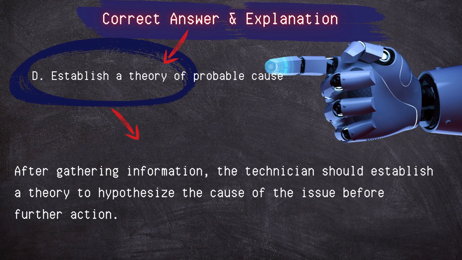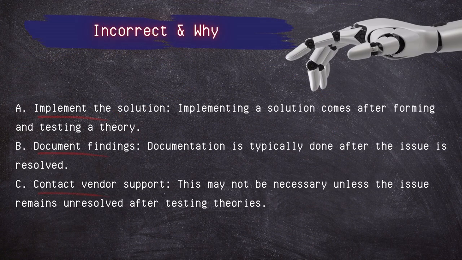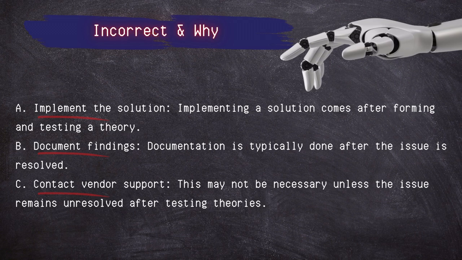Incorrect answers, implement the solution. Implementing a solution comes after forming and testing a theory. Document findings. Documentation is typically done after the issue is resolved. Contacting the vendor support. This may not be necessary unless the issue remains unresolved after testing your theories.